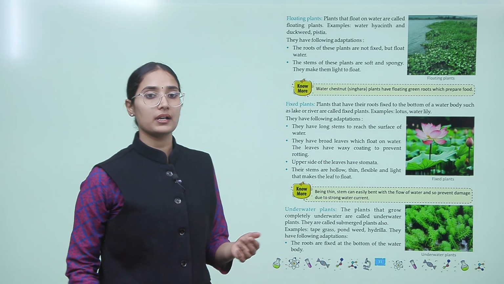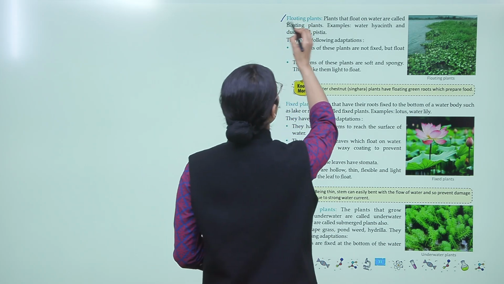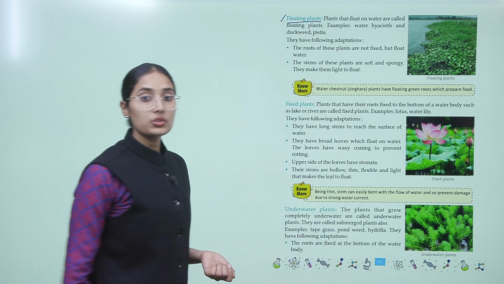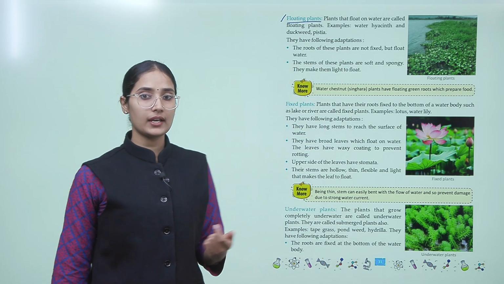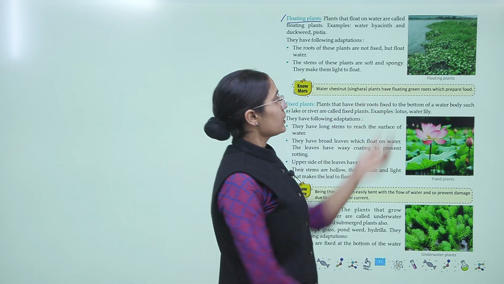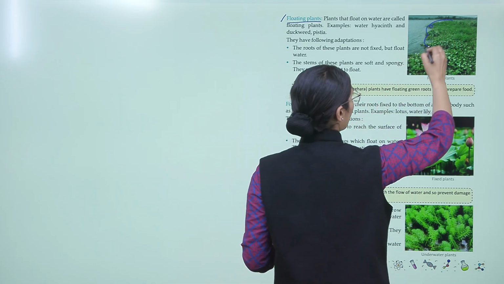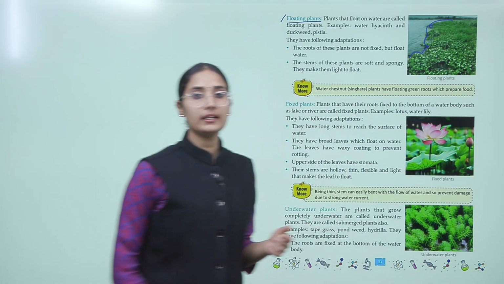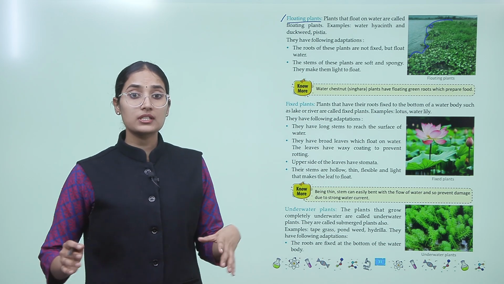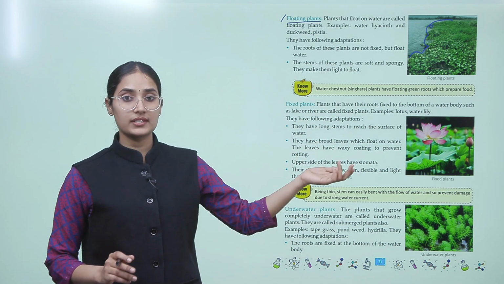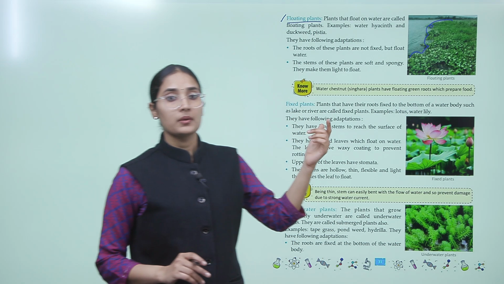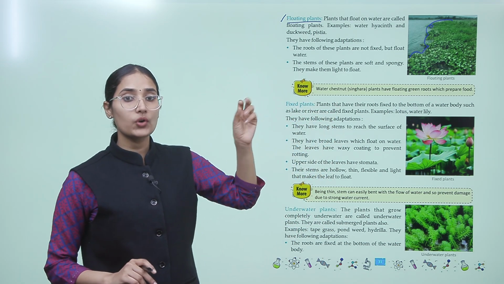So what are floating plants? These floating plants are those that float on the water, right? Have you ever seen these kinds of plants growing on the water? They look very bushy. For example, water hyacinth, duckweed and pistia. They have the following adaptations.